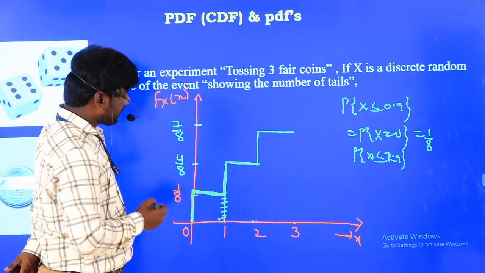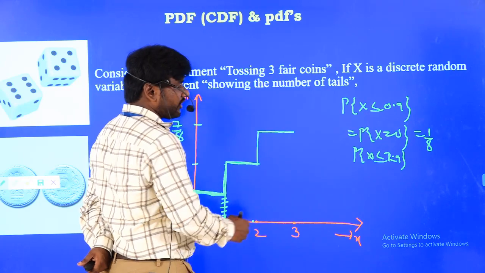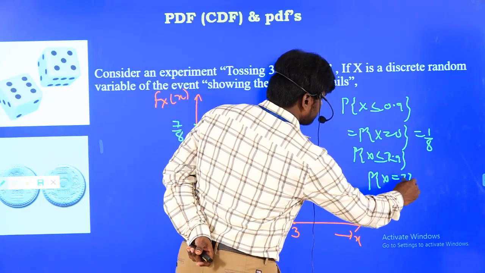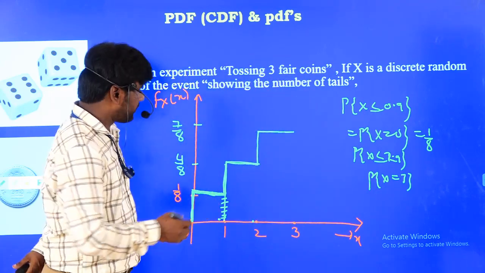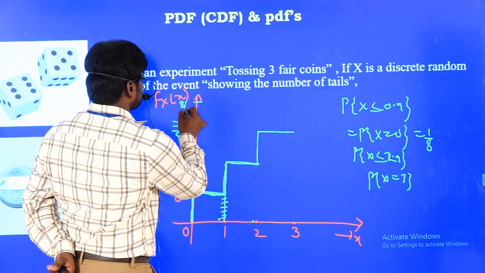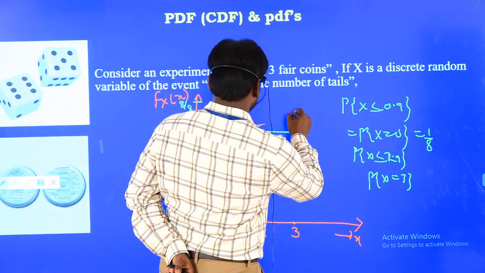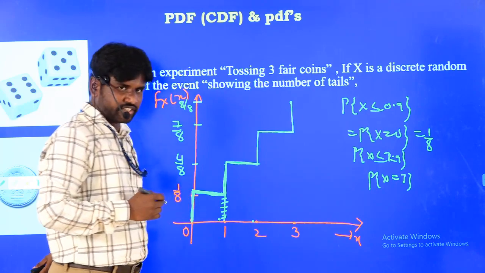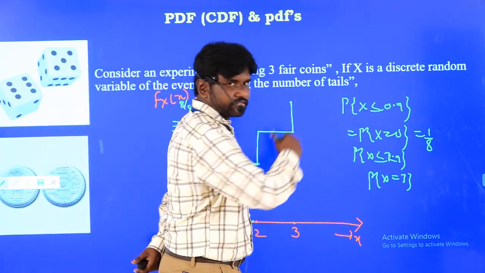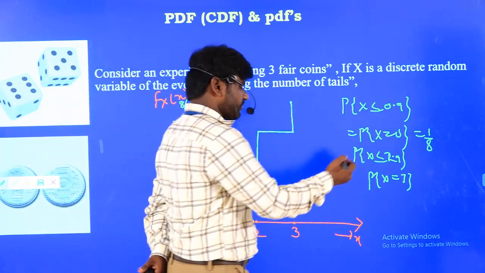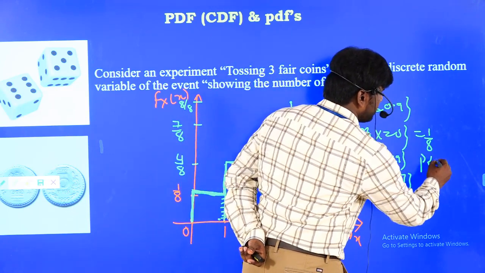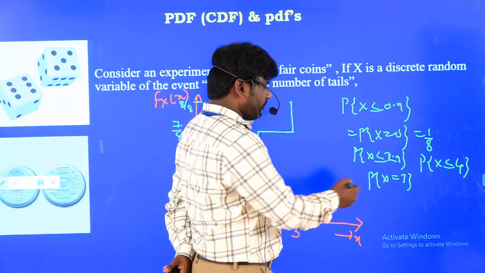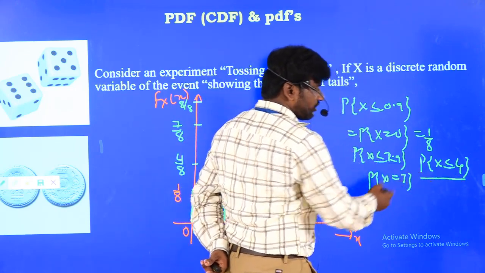Now for the last one, at 3 what will happen? The probability at x equal to 3 is absolutely equal to 8 by 8, that is exactly 1. Now my question is, what will happen after 3? Suppose I want the probability at x less than or equal to 4.